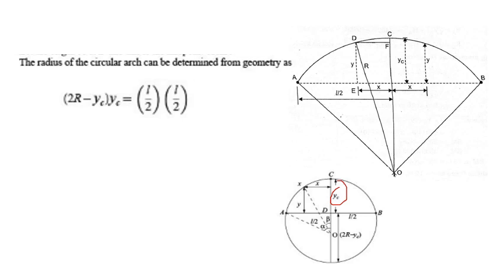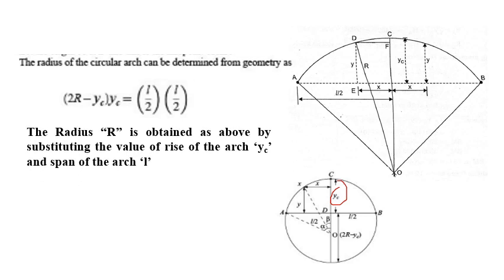By using this equation, we can find out the radius of the given arch. And to find Y, here see we are measuring the X from the crown for the circular arch. Please remember that.